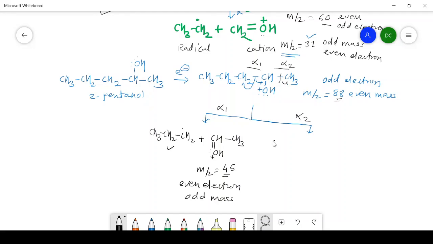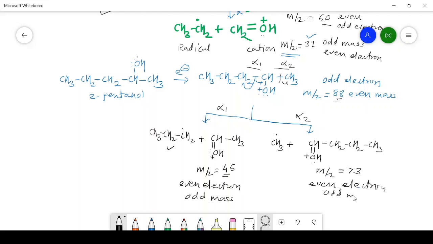So I will write here CH3 radical plus CH double bond OH, positive charge, two electrons, that is a lone pair of electrons, then CH2, CH2, CH3. The m/z value, if you calculate, will be found to be 73. Once again, it is even electron because two electrons are there on oxygen, and odd mass.